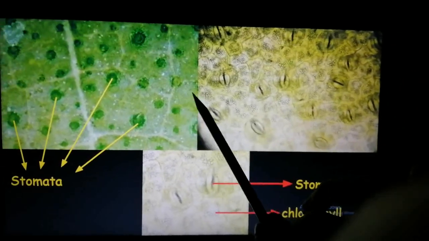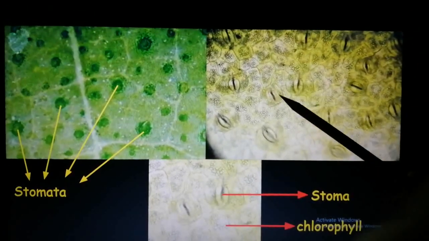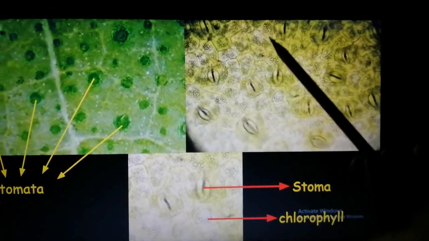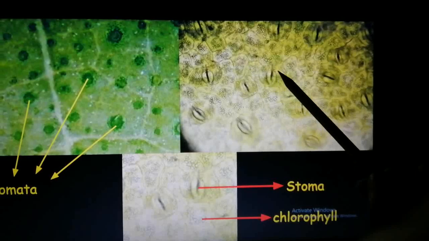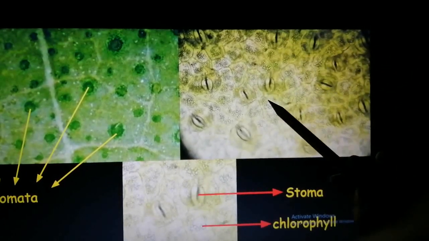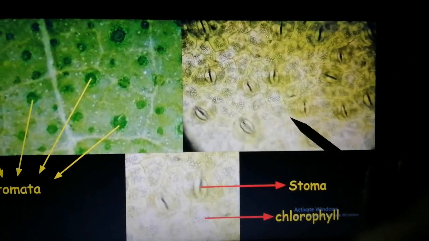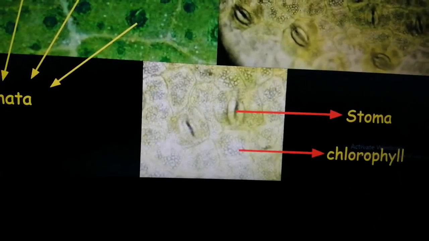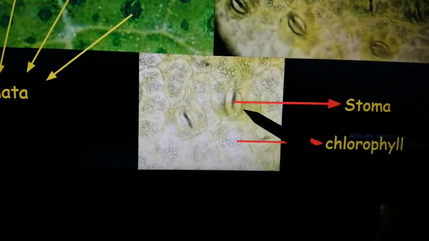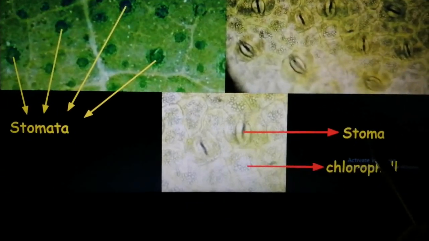If I zoom in to this a little bit more, I am going to see something like this. Alright, so you can see this black part that you can see are the openings. Okay, they are spaces. Alright, so one single opening is known as a stoma.